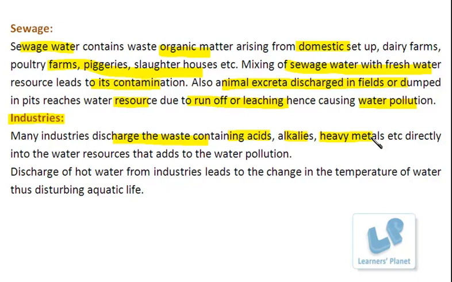It also contains some organic matter. So ultimately the normal composition of the water is going to change, right? And as organic matter is added in the water body, it can increase the rate of microorganisms growing there. And as this happens, definitely water pollution is going to take place.